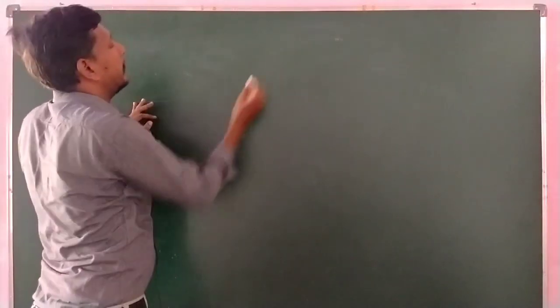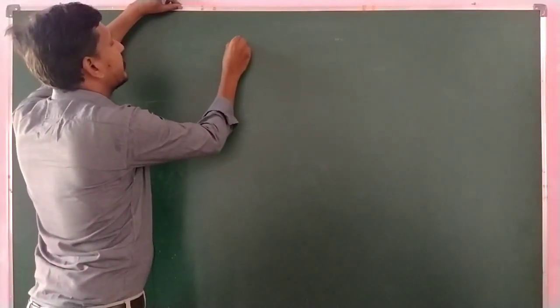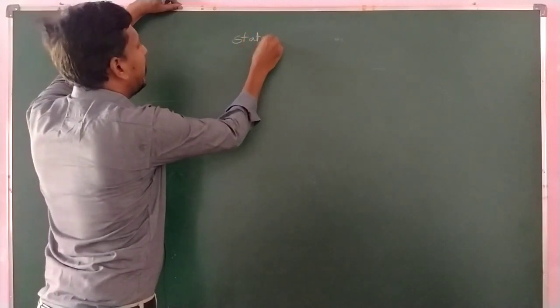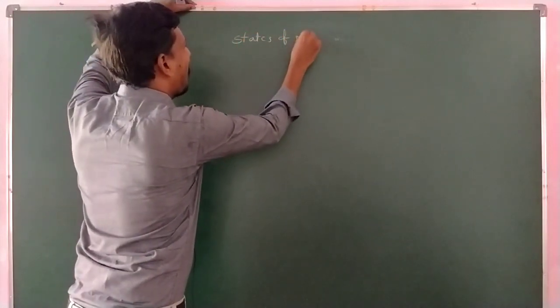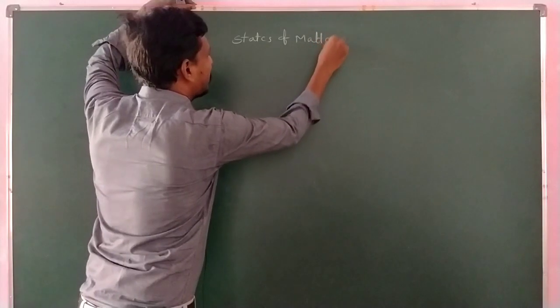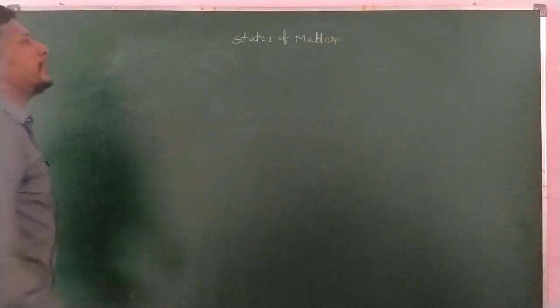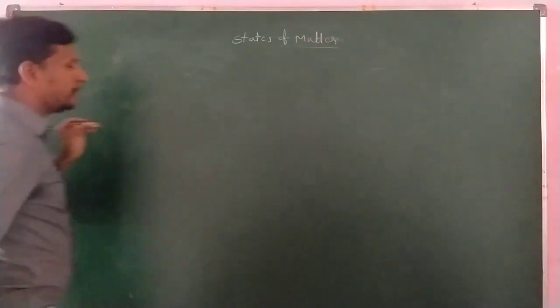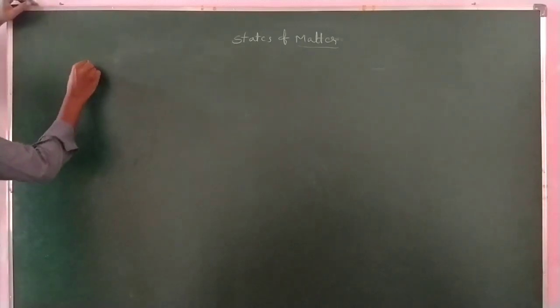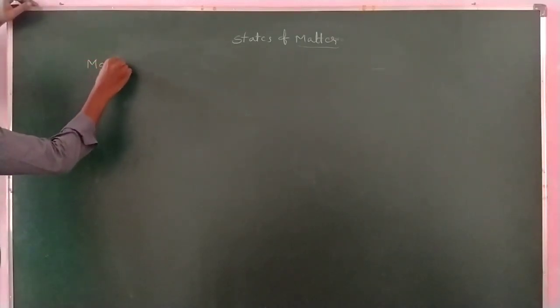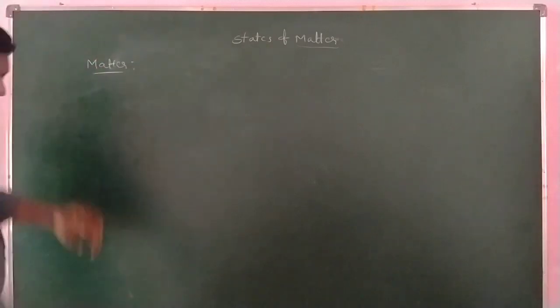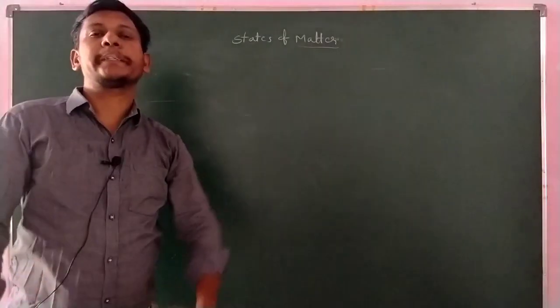Okay, look here. The next chapter is the states of matter. Now, what is considered as matter? First of all, I am writing the definition of matter. What is known as matter?